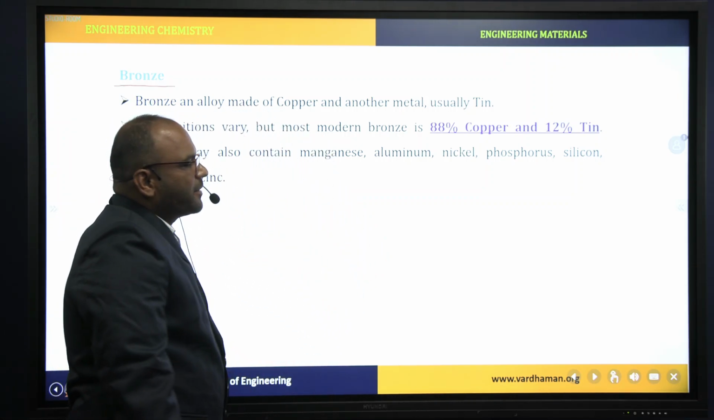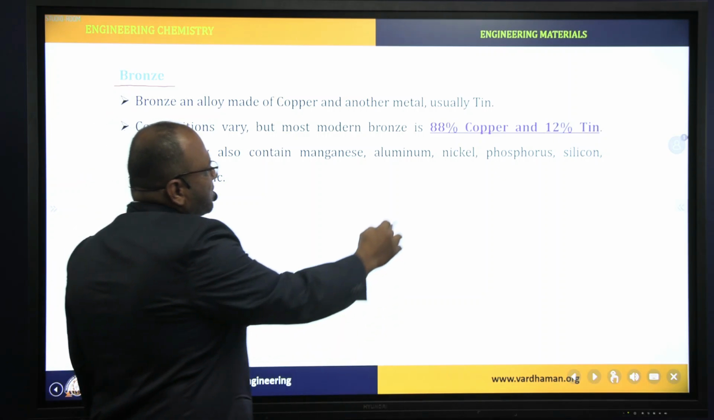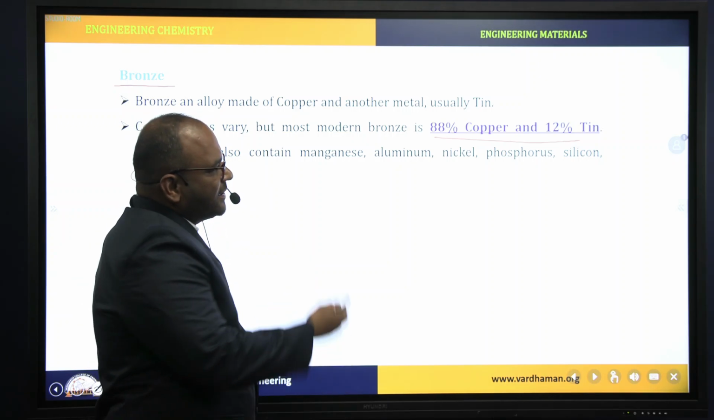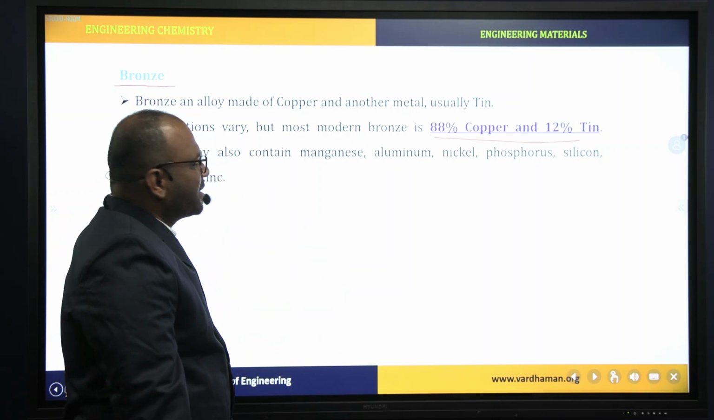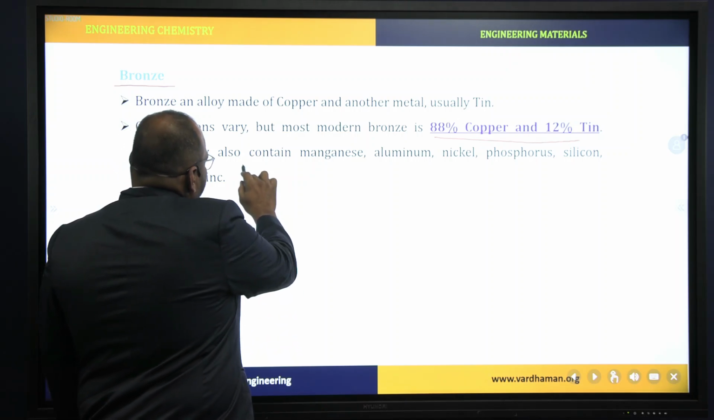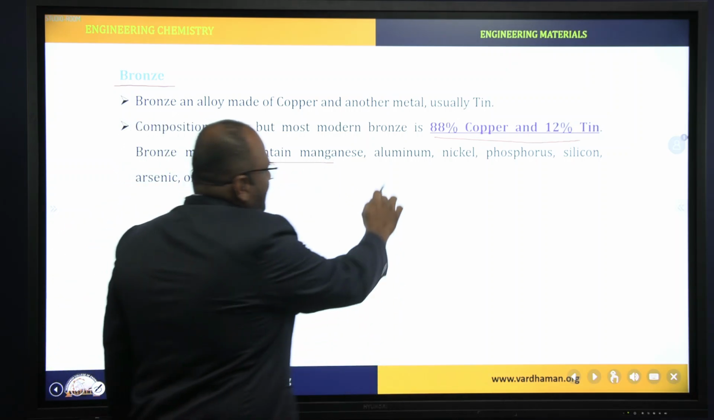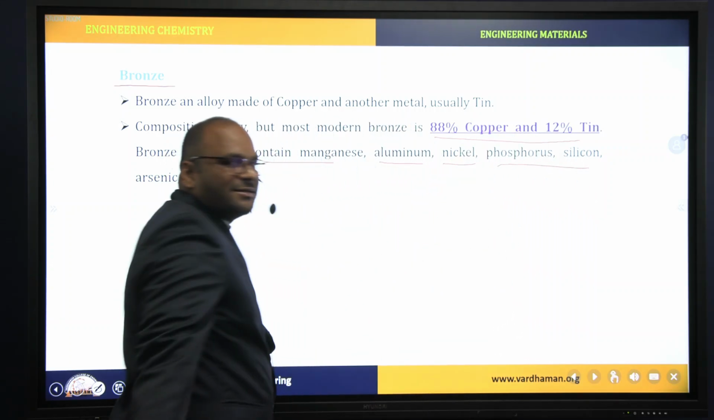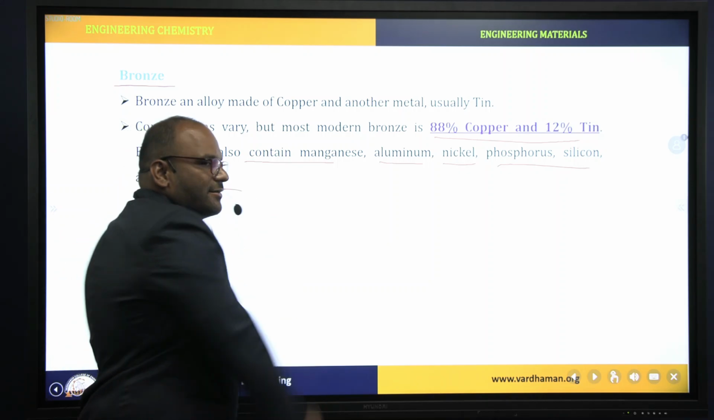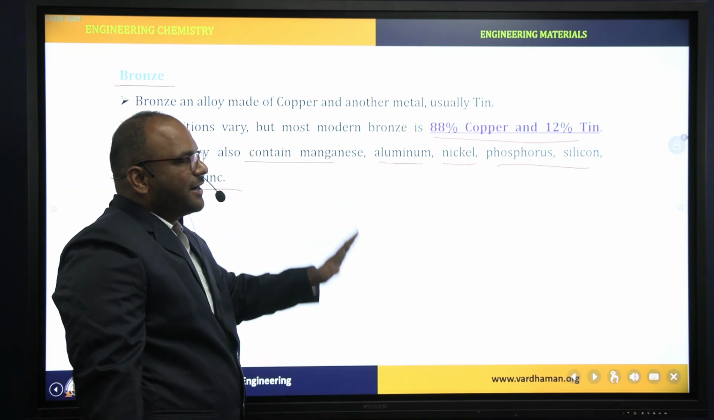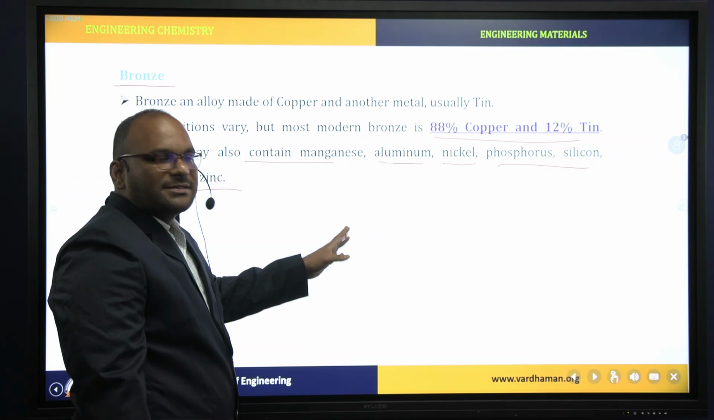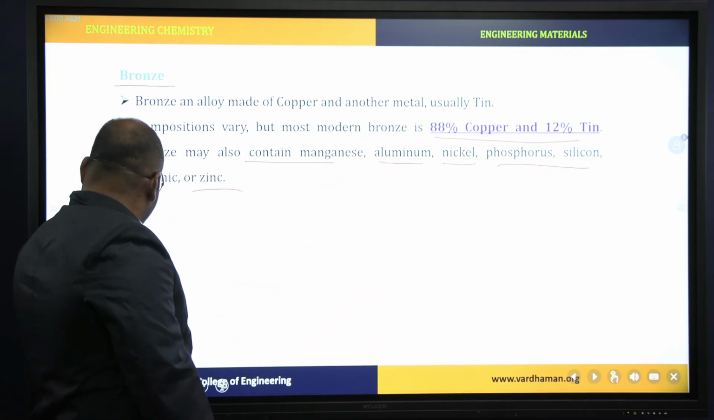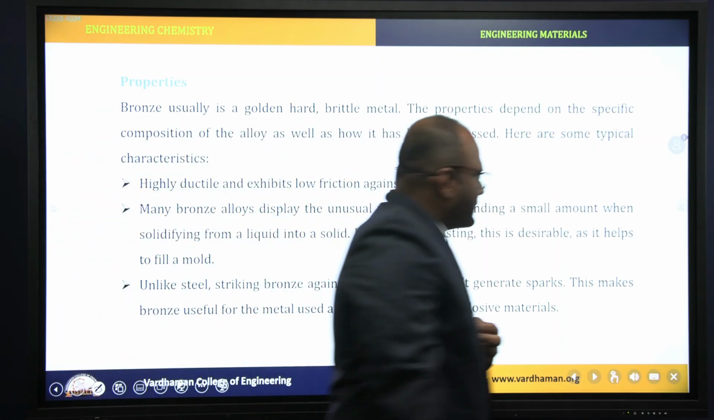Next one is bronze. Bronze is an alloy of copper and tin. The percentage of copper is 88 and tin is 12%, right? Along with these two metals, bronze may also contain manganese, aluminium, nickel, phosphorus, silicon, arsenic or zinc, right?